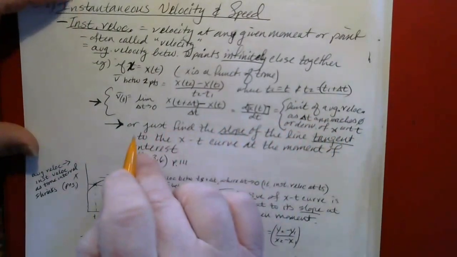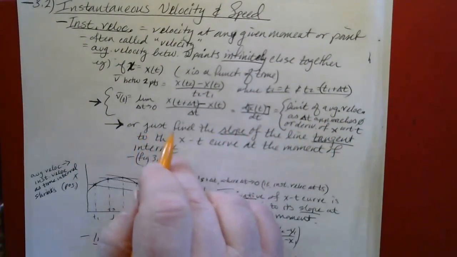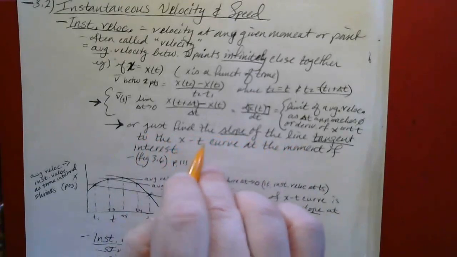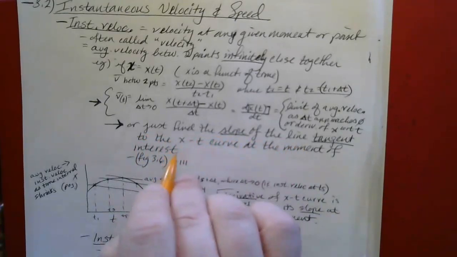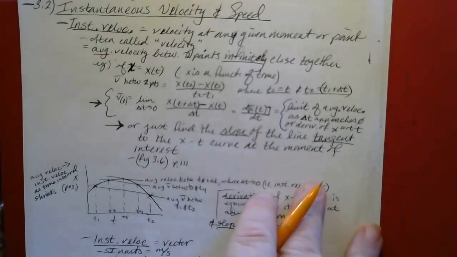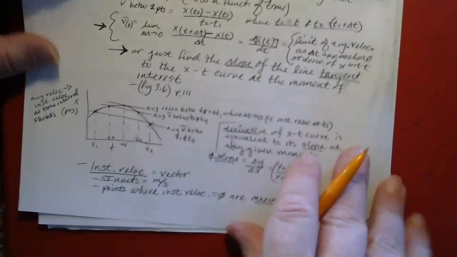Another way of doing it, and a way of illustrating the mathematical concept, is to find the slope of the tangent line to the position versus time curve at the moment of interest. And there's a diagram on page 111 that's drawn a little bit better than I can reproduce it here, so you might want to look at that.